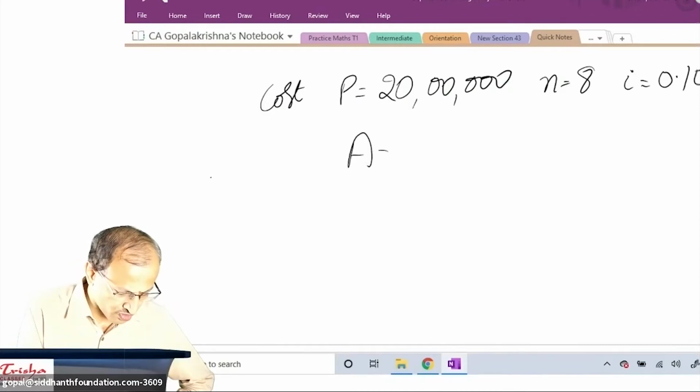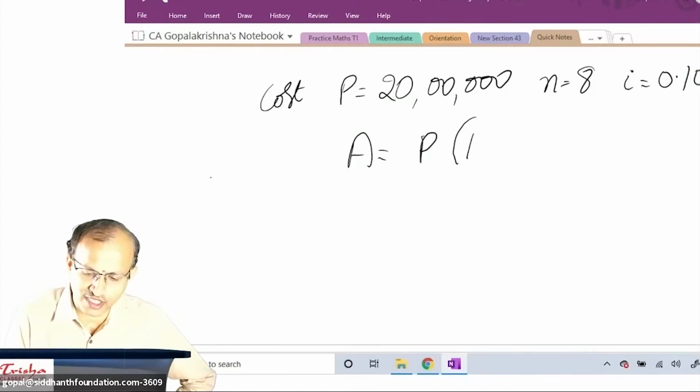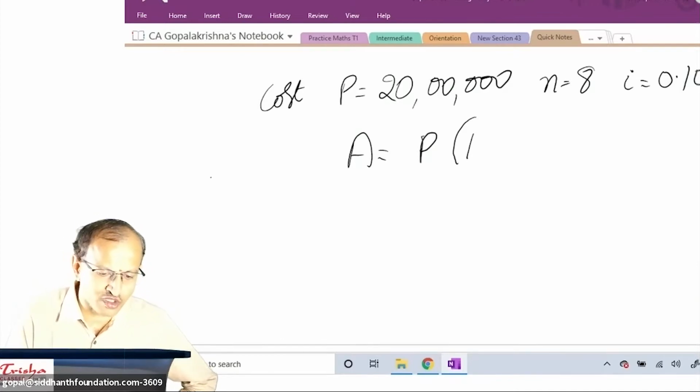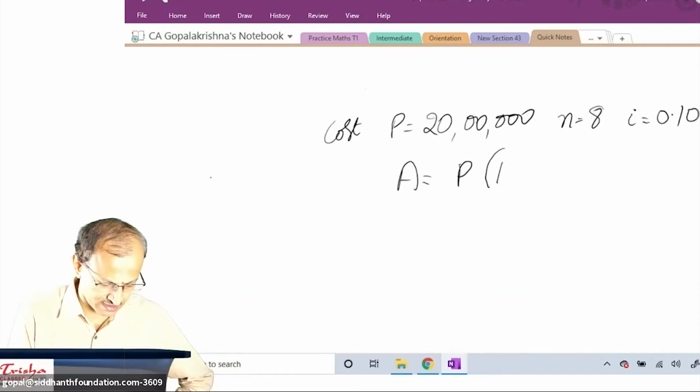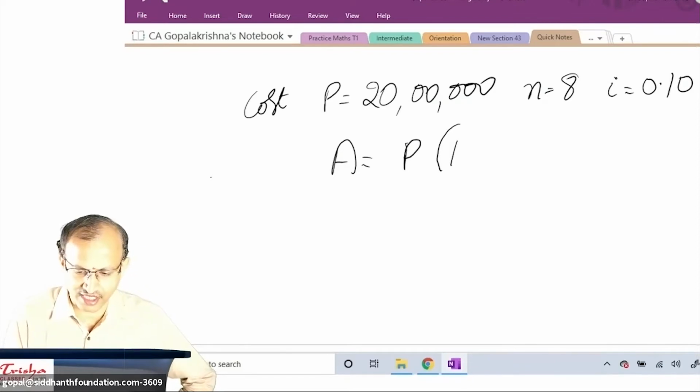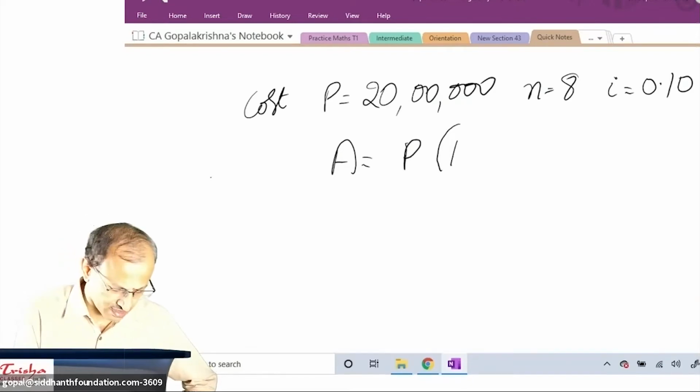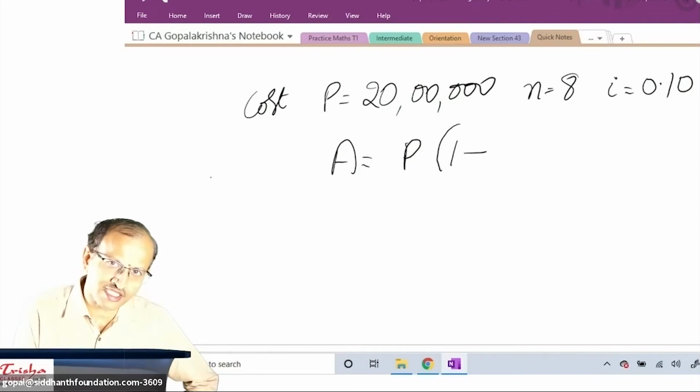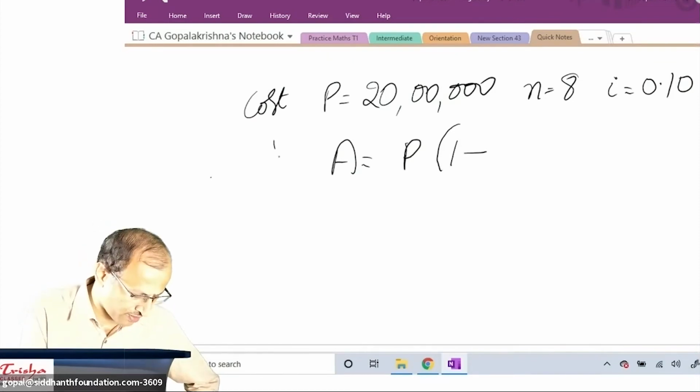A is equal to P into 1 plus or minus. Please do answer. Please respond to me. Is it plus or minus? I will not answer. You should answer. Is it plus or minus? Minus. 1 minus. Depreciation, WDV method.